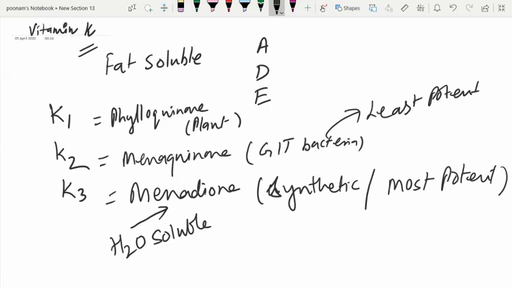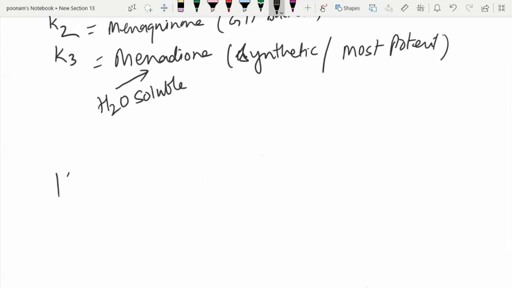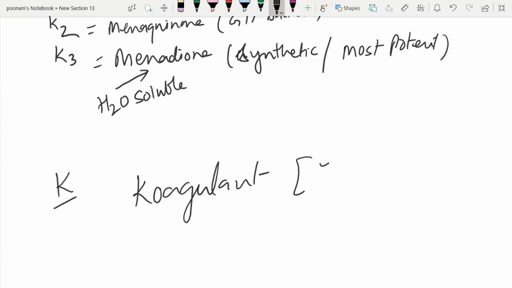Why is vitamin K termed as vitamin K? The reason is this terminology, the K terminology, is derived from coagulation. This is a German word. We spell coagulation in this fashion. So from this, the K word is taken because vitamin K plays a very instrumental role in the coagulation process. So that is why it is said to be vitamin K.